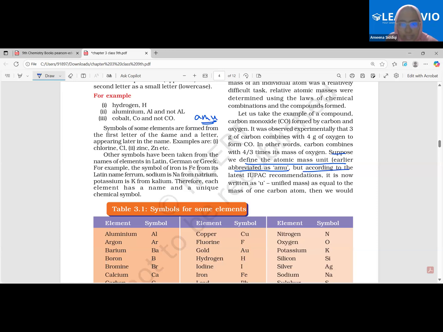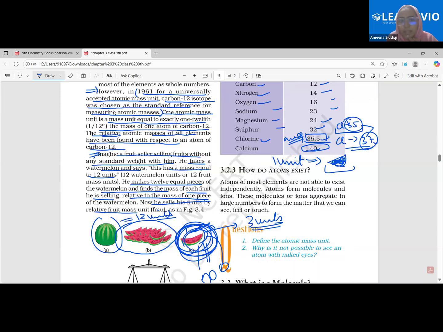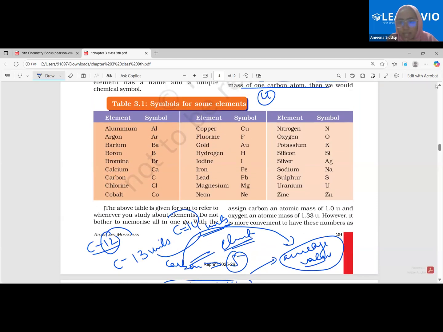But according to the latest IUPAC recommendations, basically IUPAC is the ultimate institution which governs all the namings and the rulings regarding chemistry, it is now written as U, which is unified mass. Now, what is U, beta? What is U? Let's see. As equal to the mass of one carbon atom, assign carbon an atomic mass of 1 U and oxygen an atomic mass of 1.33 U. How is this not right?